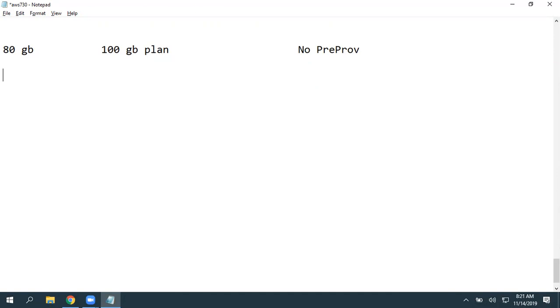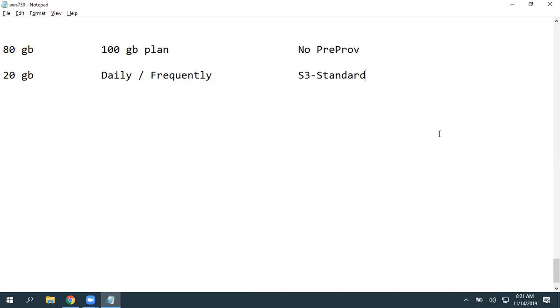So let's assume 20 GB of data you're accessing daily or frequently. So in Google Drive, there is no plan like that, so you need to go with the 100 GB plan only. When coming to AWS, whatever data you're accessing on a daily basis, you can choose the storage class S3 Standard. This S3 Standard is designed to store frequently accessed data.